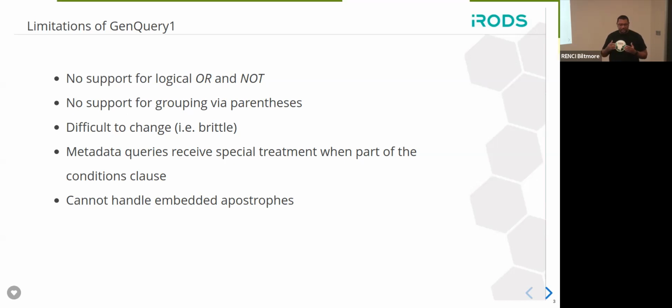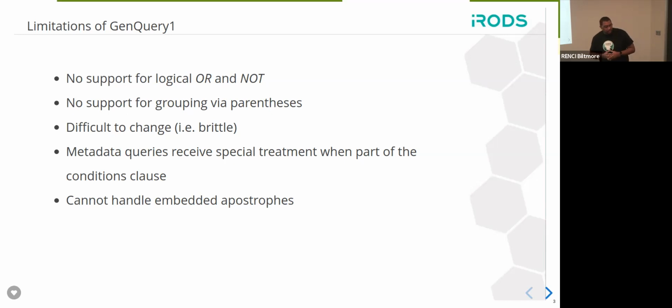One of the things that's really challenging with GenQuery1 is that it's very hard to change, or that the code is kind of brittle. And so we're very hesitant around making changes to it unless they're pretty simple, because we don't want to risk breaking existing deployments and things like that.